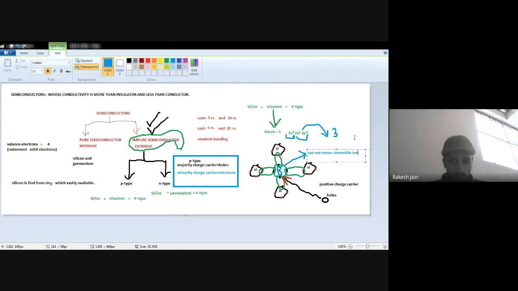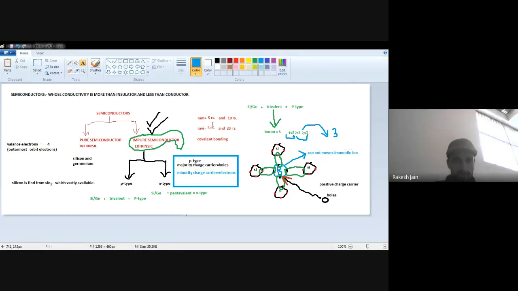Now here, boron, to make the covalent bonding at this side, the orange color I am talking about here, it uses an electron. Previously the outermost orbit consisted of only 3 electrons in the original boron form, so in the nucleus net positivity is equal to net negativity.